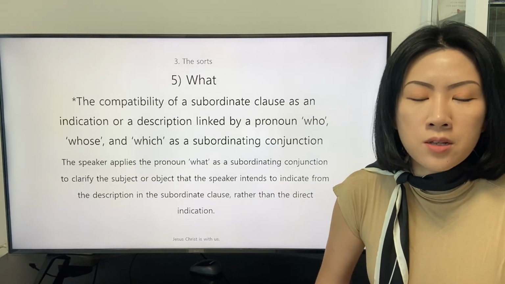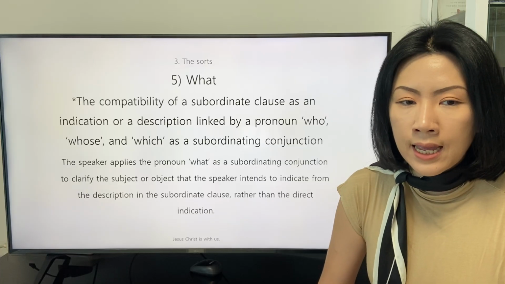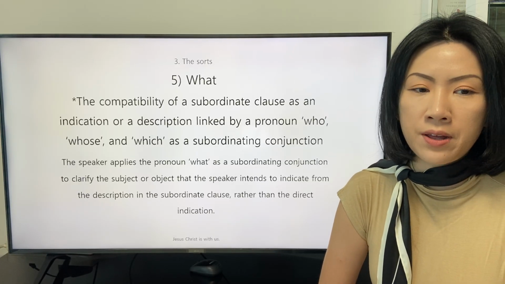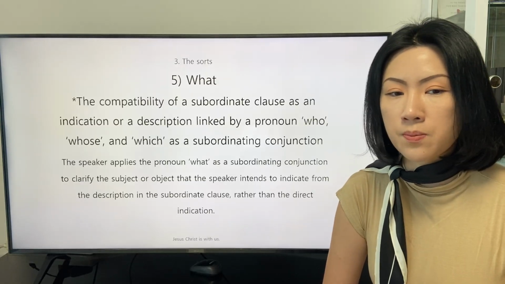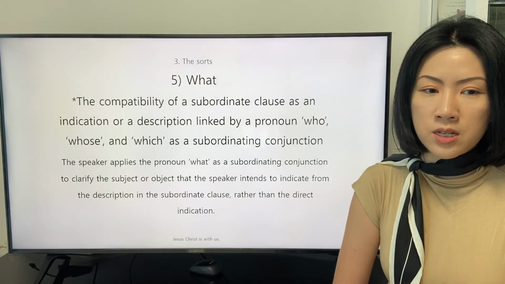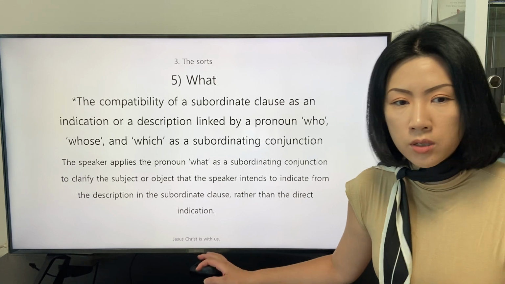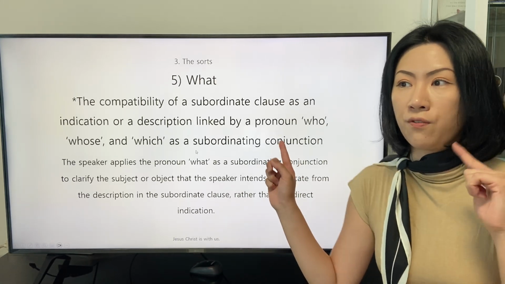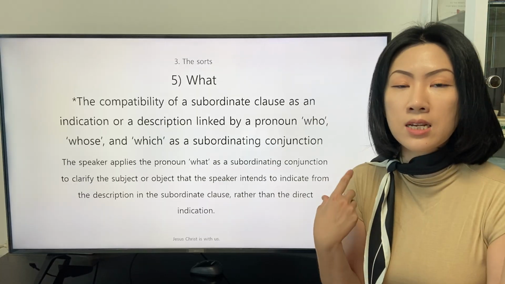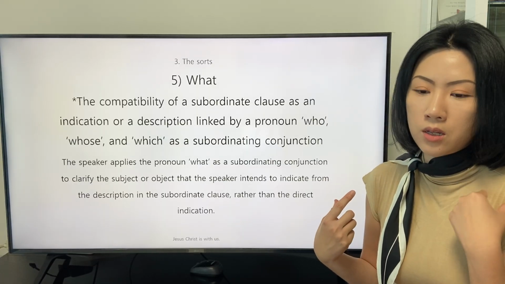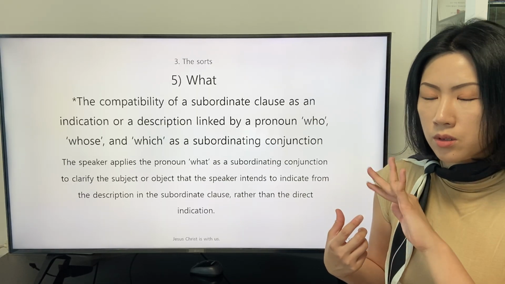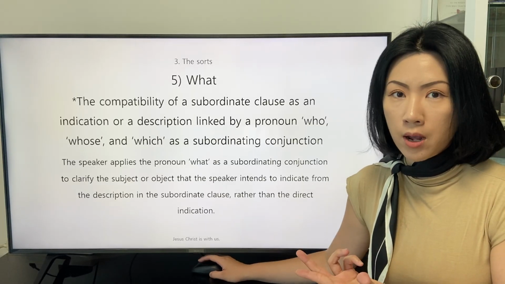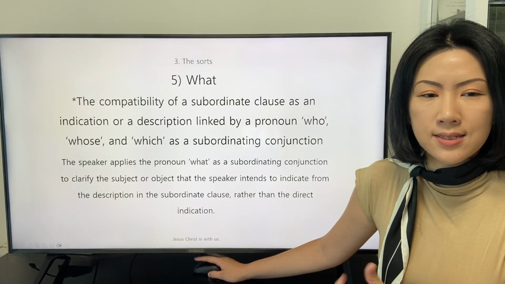The speaker applies the pronoun what as a subordinating conjunction to clarify the subject or object that the speaker intends to indicate from the description in the subordinate clause rather than the direct indication. The speaker intends to avoid the direct indication. This can be the reason why the speaker does not apply the precedent for the pronoun what.